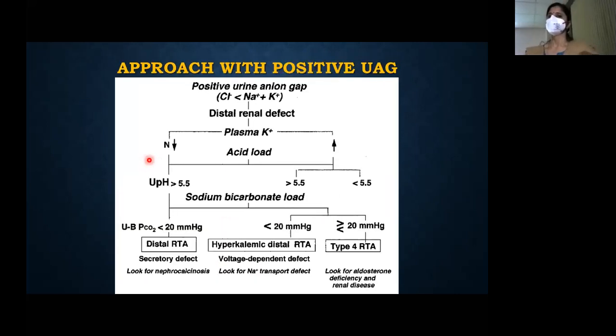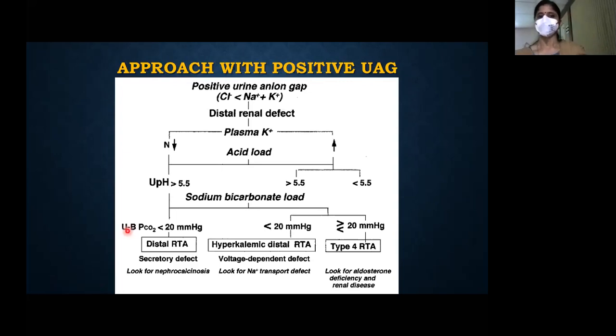Okay. What happens if urine anion gap is positive? Then the approach is, you should see whether the patient is having hypokalemia or hyperkalemia. If the patient is having hypokalemia, high urine pH, the probability is distal RTA. Hyperkalemia with variable pH, probably you are dealing with hyperkalemic RTA, type 4.